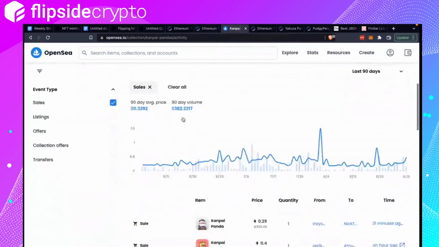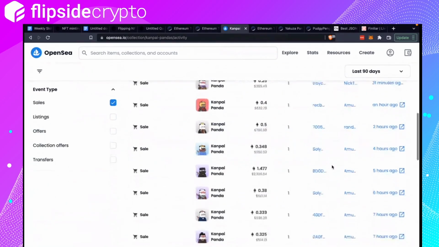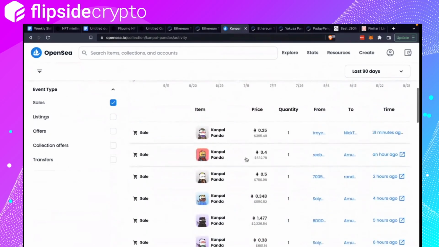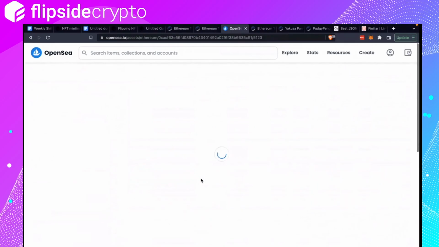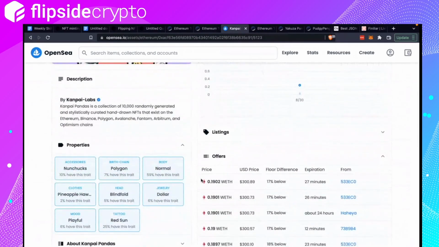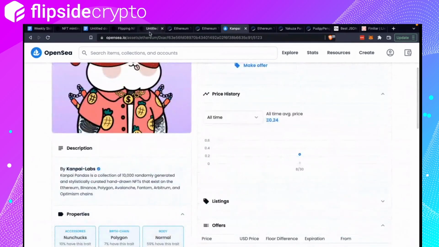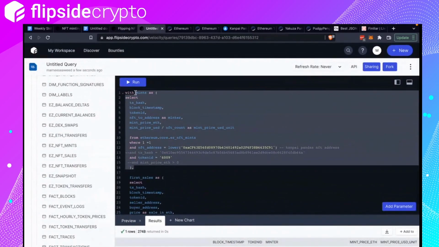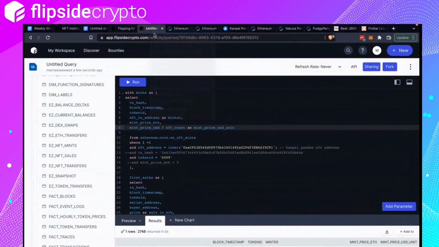Let's see. Let's just use this. No. I should make a new query. So I'm going to copy this minting query here.